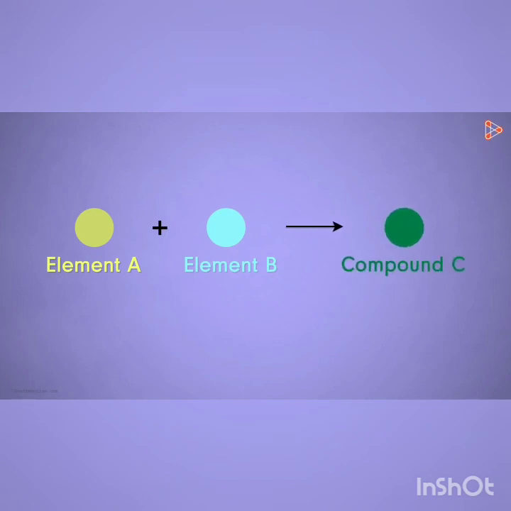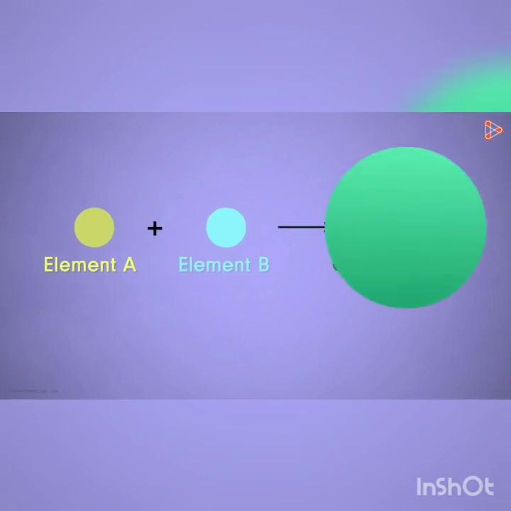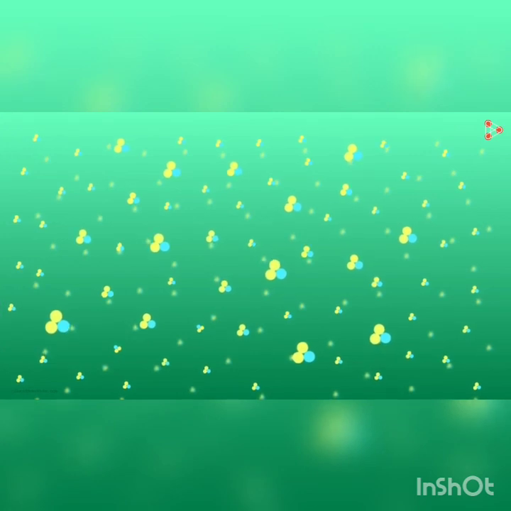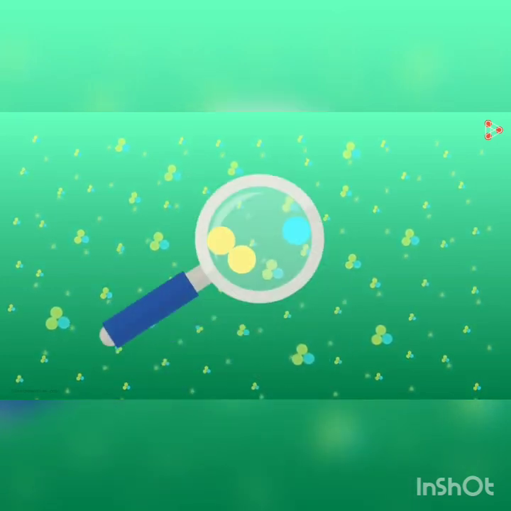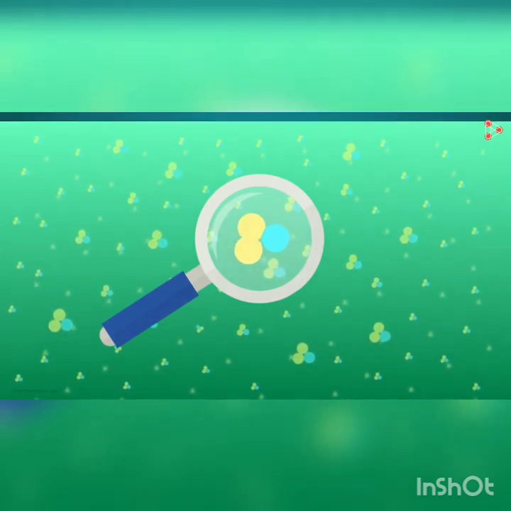Just imagine we carry out an experiment in which element A and element B react together to give us a compound C. If we keenly observe, we find that atoms of elements A and B do not exist individually in the reaction mixture. They come together to give us the new compound C. Although it seems that atoms of elements A and B are degenerating, it's not the case. In reality, they are combining to give us the compound C.